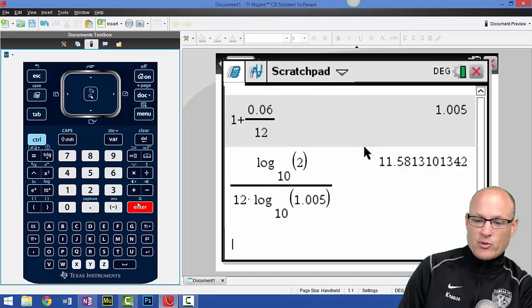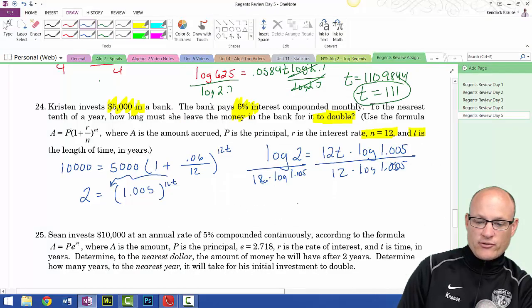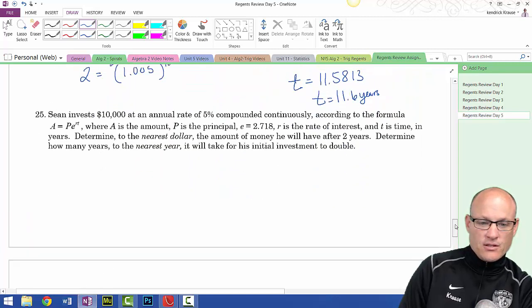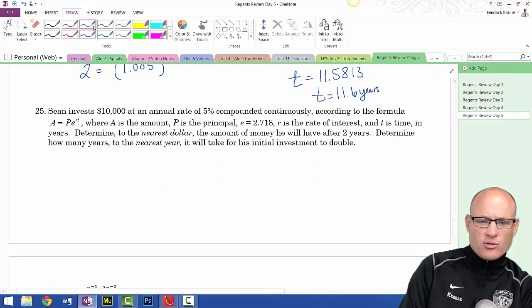I get 11.5813. So t equals 11.5813, rounded to the nearest tenth of a year, 11.6 years. So we're almost done. Is this one E? Oh, good. I wanted E.